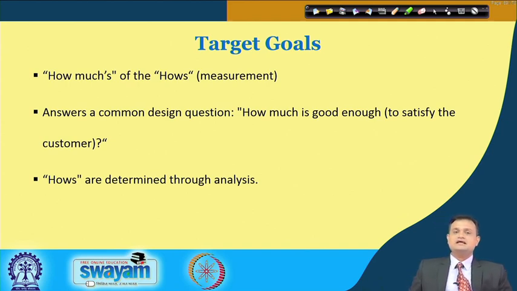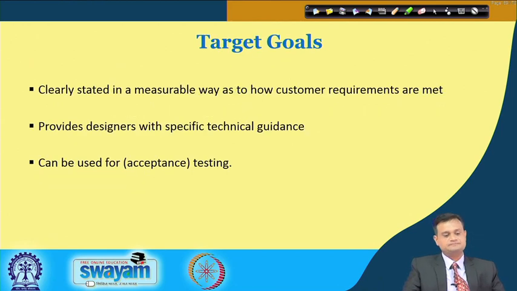So I need to figure out that my designer team may be obsessed with offering too many features, too much safety, but what is adequate performance that can satisfy my customer. So target goals are clearly stated in a measurable way and used for acceptance testing.